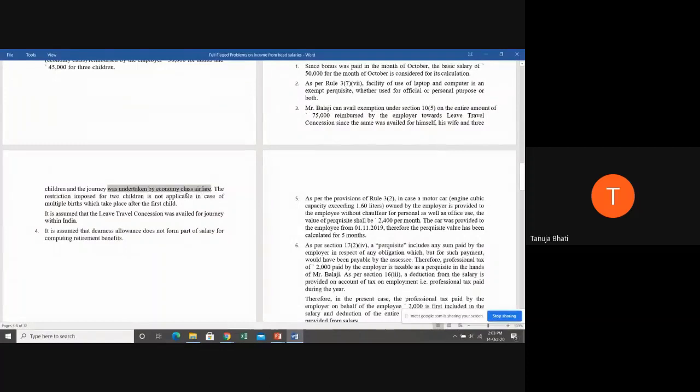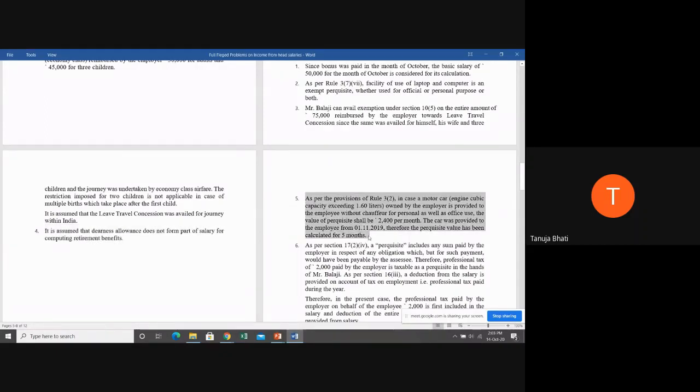The restriction imposed for 2 children is not applicable in case of multiple births which take place after the first child. So here you need not see how many children there are. Next, it is assumed that DA does not form part of salary for computing retirement benefits.